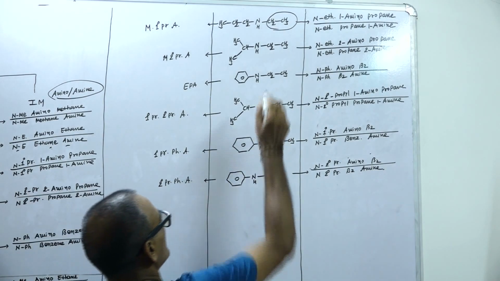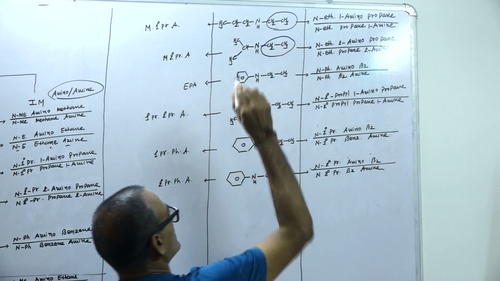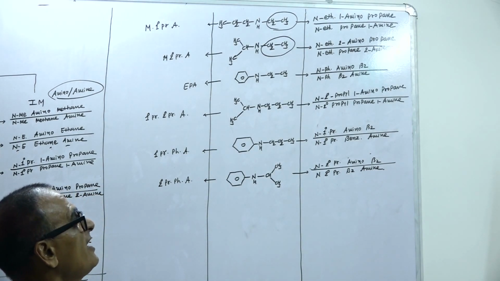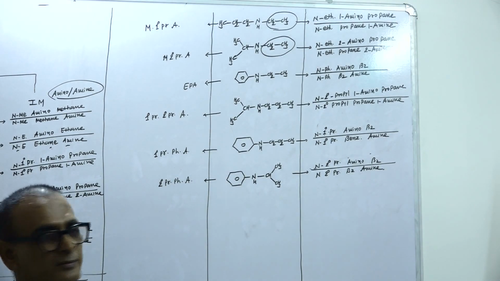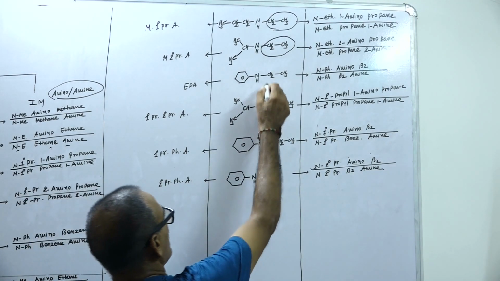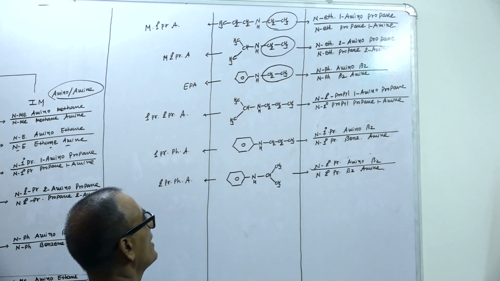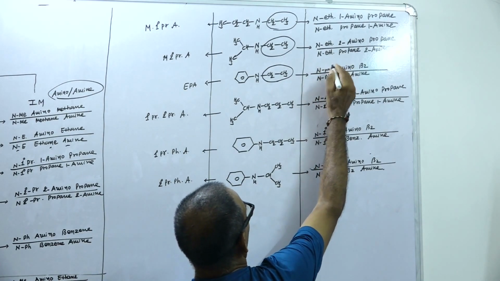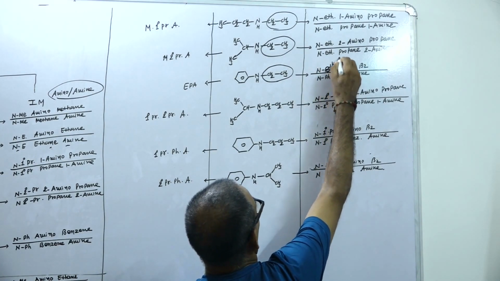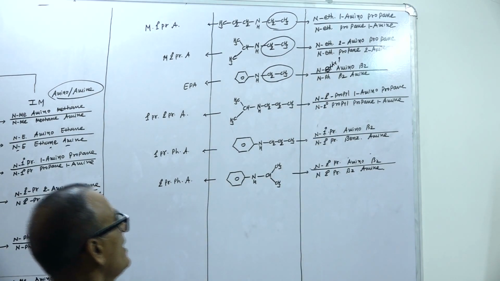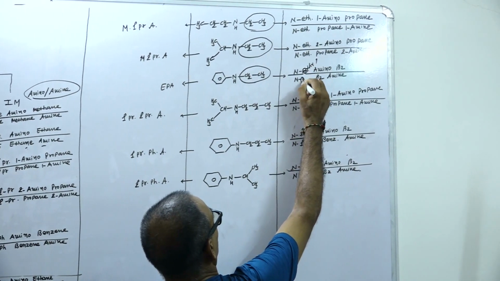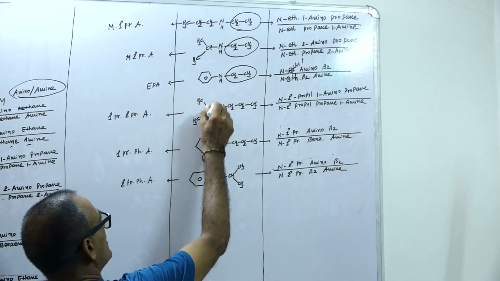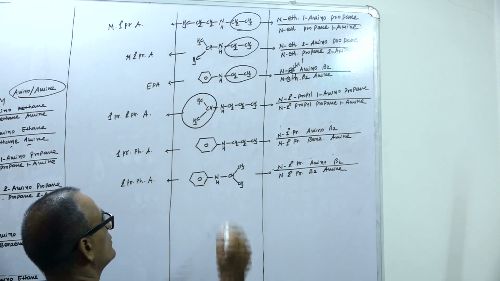Second one, the ethyl group is attached with nitrogen, that's why N-ethyl 2-aminopropane, otherwise N-ethyl propane 2-amine. Ethyl group is attached with nitrogen, that's why N-ethyl aminobenzene, otherwise N-ethyl benzeneamine. यहाँ देखो, this is a secondary propyl group directly attached to the nitrogen.